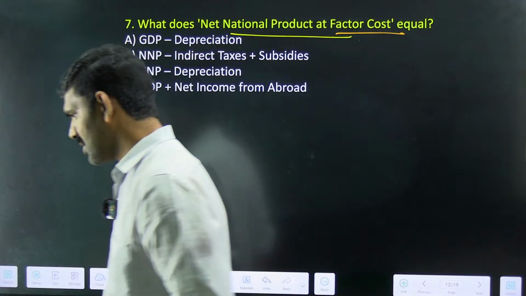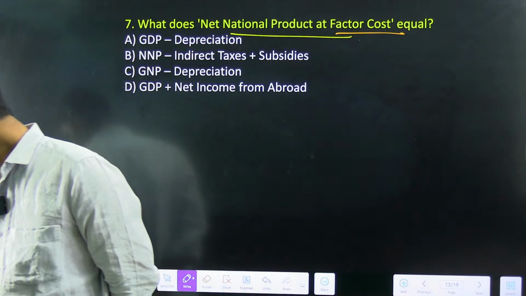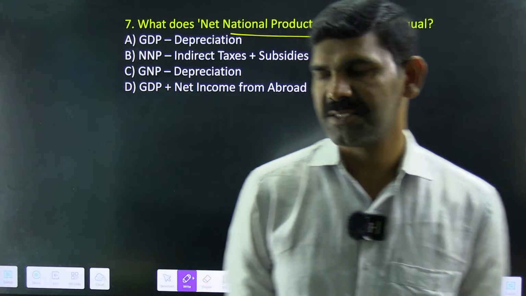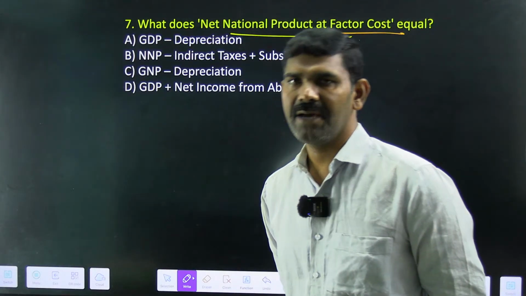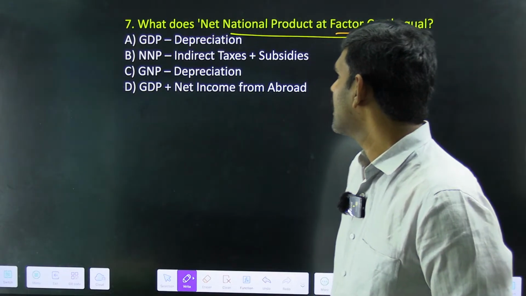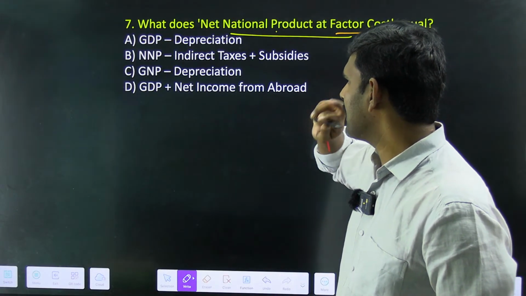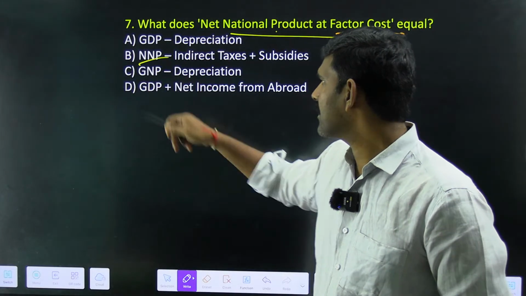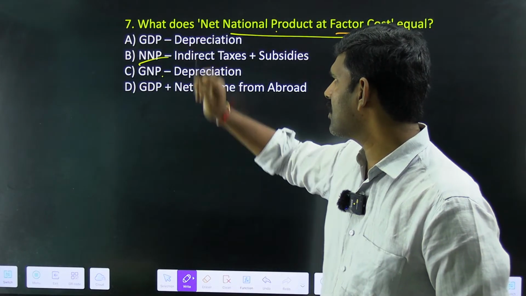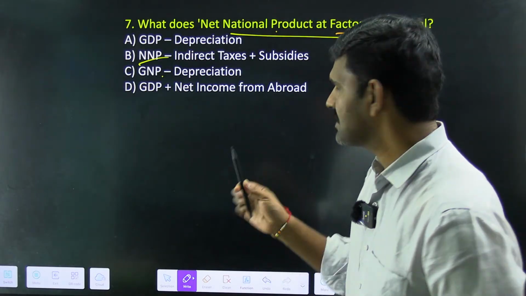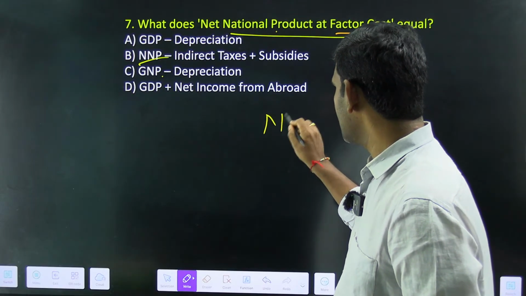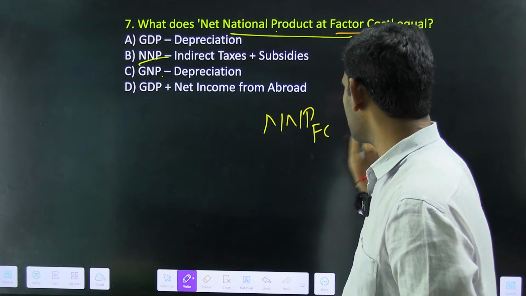Let me see if you are going to come with the right answer for this question. It takes a little bit of time, but try to think. Here we have NNP, but here you also got NNP. Here it's saying factor cost. Do you get it from here or from here? See very carefully. NNP at factor cost they are saying.